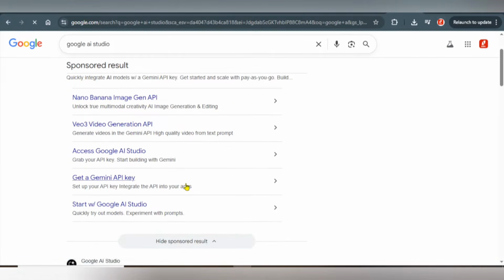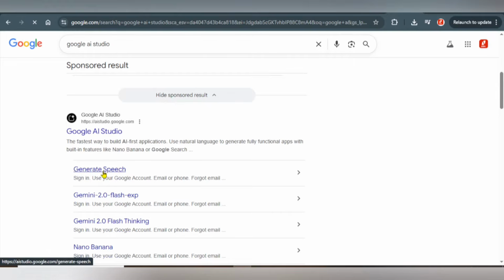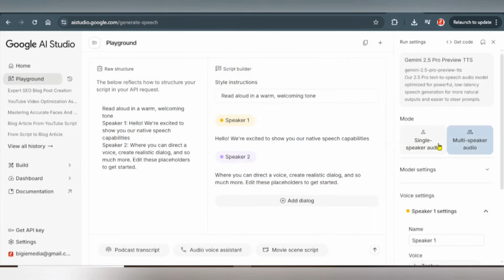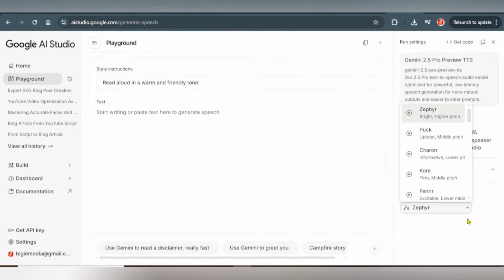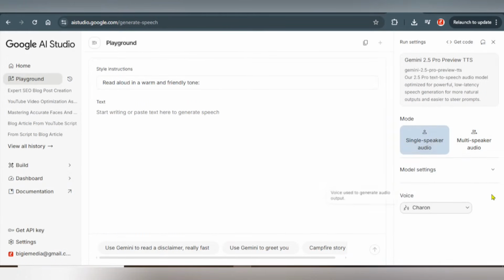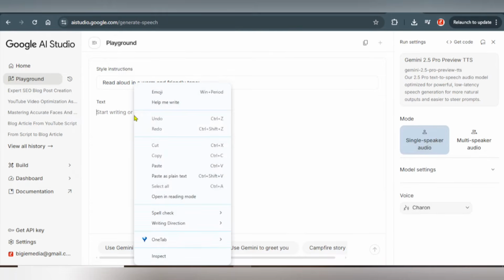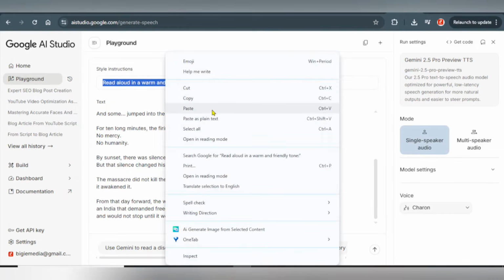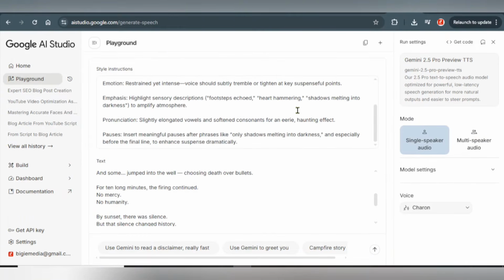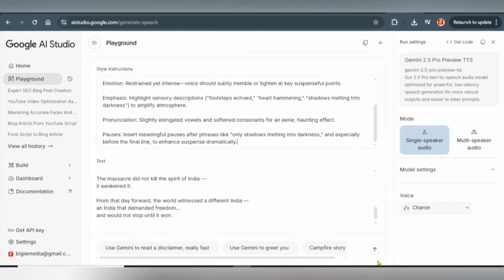Then select the text to speech, scroll down here, click on speech, generate speech, select single speaker, then select any voice of your choice. Okay, so I'm going to select this guy, then come back here, paste my script right here. Then come over to instruction, paste the whole instruction here. Okay, so this is the instruction, then go back here, scroll down a little bit, click on send prompt. Okay, so let's wait for it to generate.